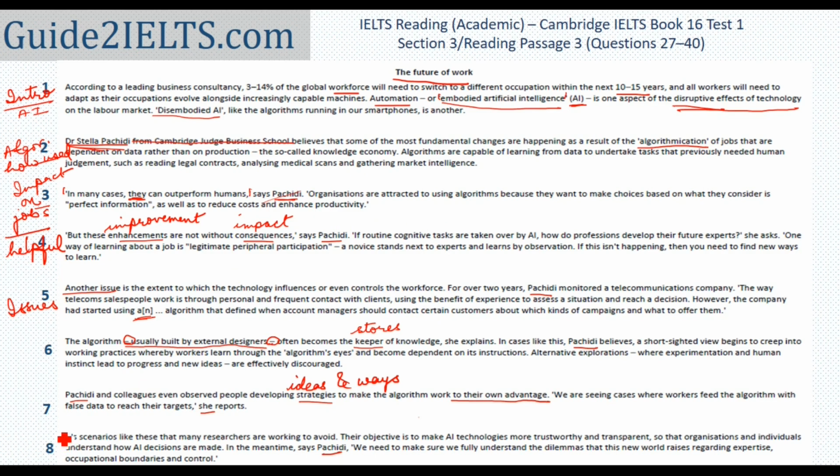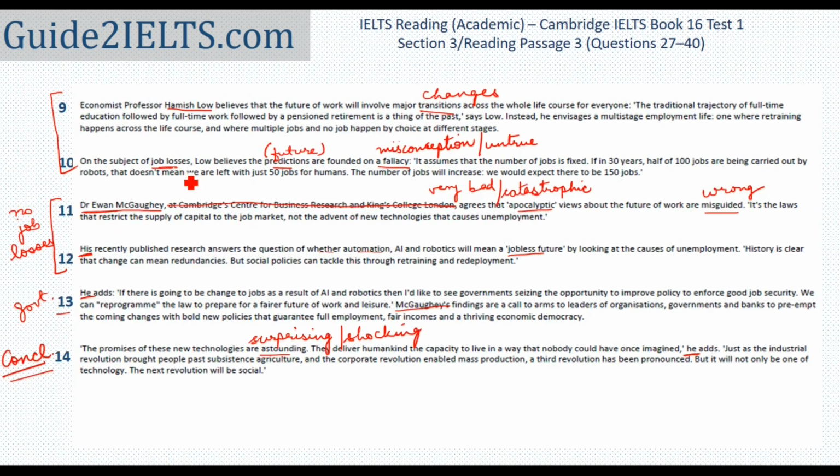Till paragraph 8, we have information about how algorithms are used in jobs and then what are the issues related to it. 9th paragraph onwards, there is discussion about whether there will be job losses because of it or not. There is always the possibility that we miss some big information because we are just reading very small parts of each paragraph. But still we know quite a bit so that it will be easier for us to locate where the answers are.